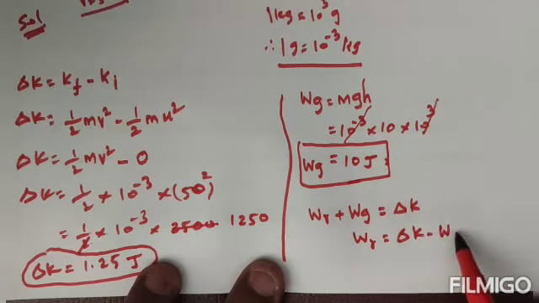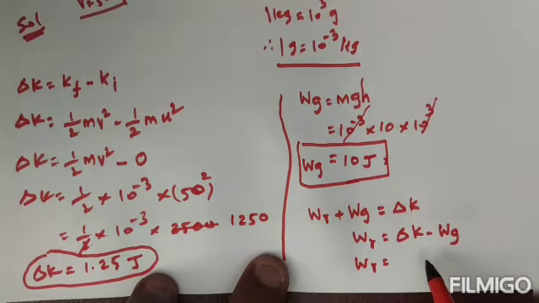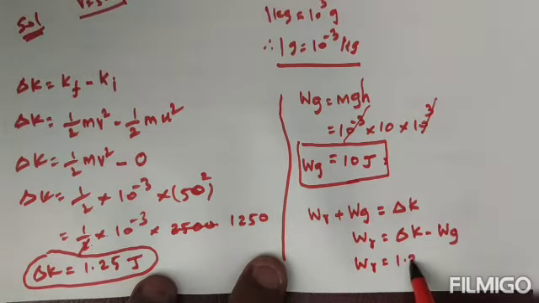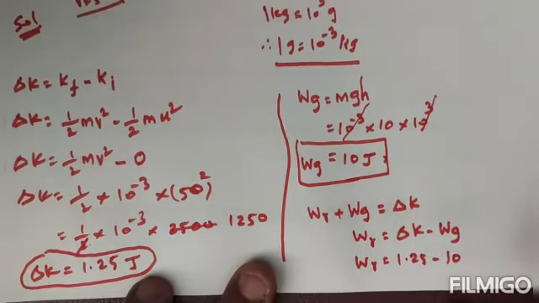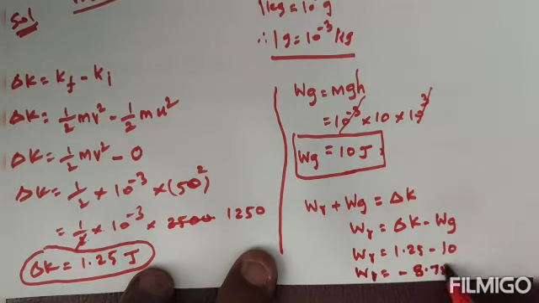Therefore work done due to the resistive force is equal to delta K, that is 1.25 joule, minus work done due to the gravity, that is 10 joule. So 1.25 minus 10 is equal to minus 8.75 joule. So this is the required answer.